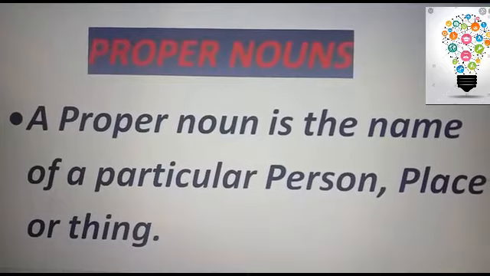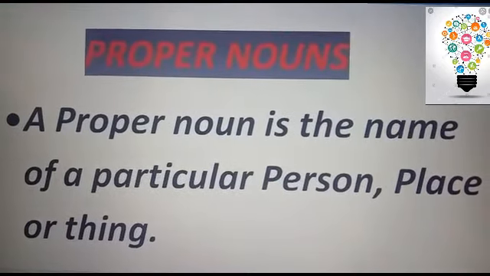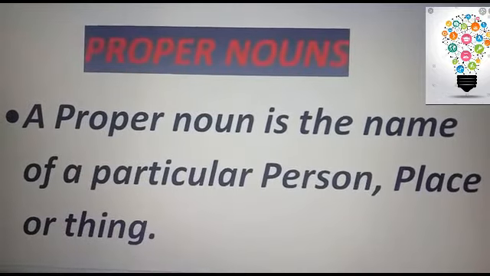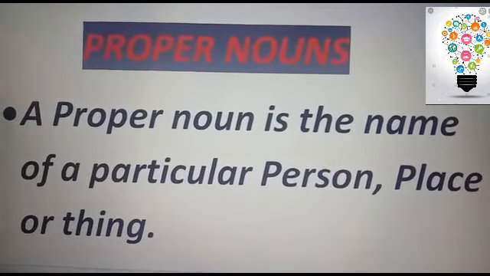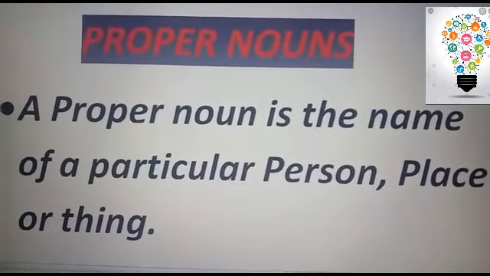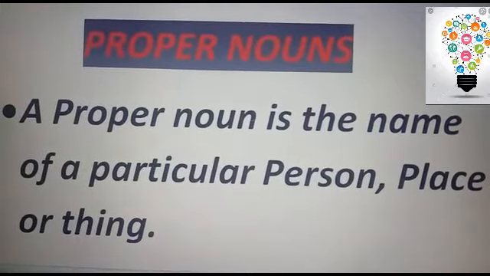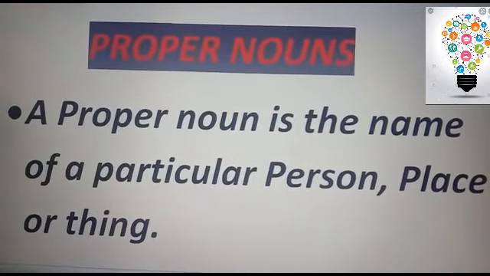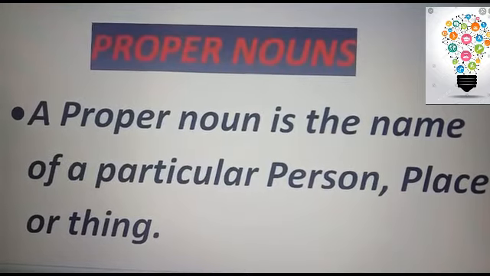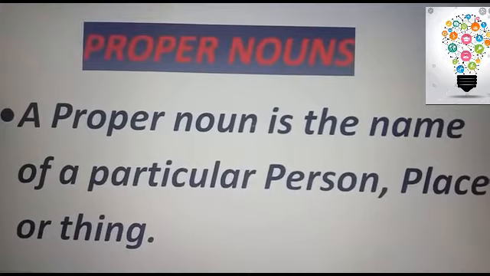Now, what is a proper noun? Let's read. A proper noun is the name of a particular person, place, animal, or thing. Why do you think I have focused on this word particular? Particular means I am specifically talking about something. So wherever I am particularly talking about something, it will be a proper noun.